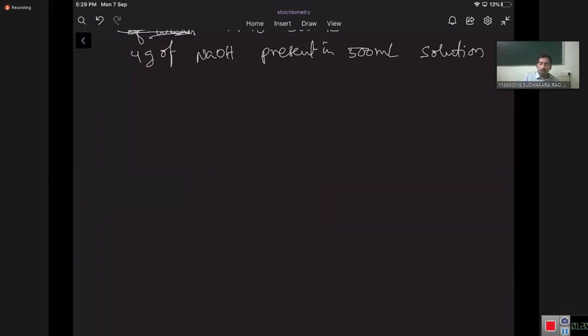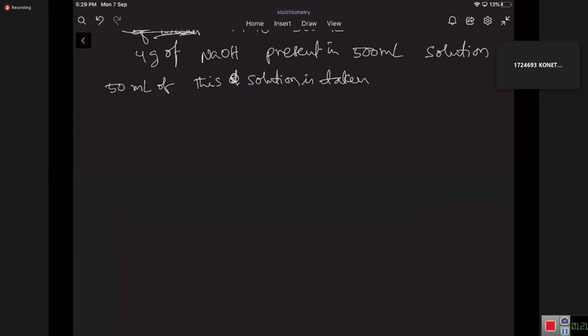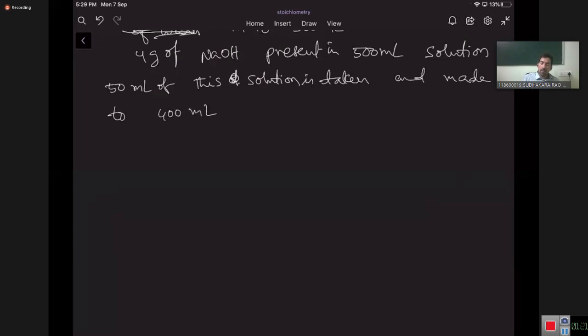Now 50 ml of this solution is taken, and made to 400 ml by dilution.